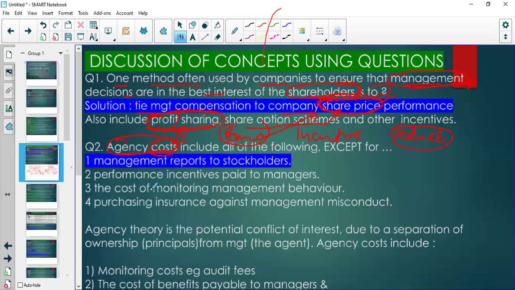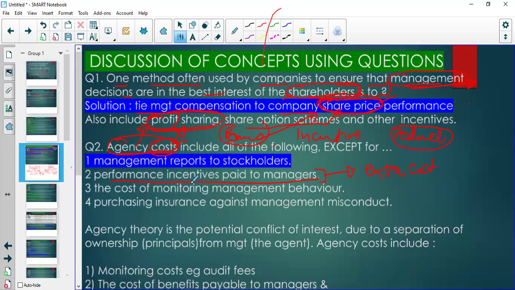So agency costs could include performance incentives paid to managers, right? It's an agency cost because it's an extra cost just to make sure that your managers are going to align their behavior in the best interest of the shareholders.